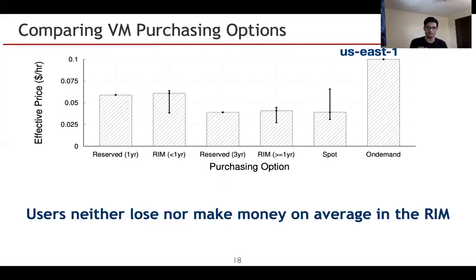As you can see here, for reserved 1 year and short-term third-party listings with less than 1 year, the price is very similar. And also for reserved 3 years and variable listings with greater than 1 year term duration, the price is similar. This does indicate one point, that users neither make money nor lose any money on average in the reserved instance marketplace. This applies to both buyers and sellers as well.